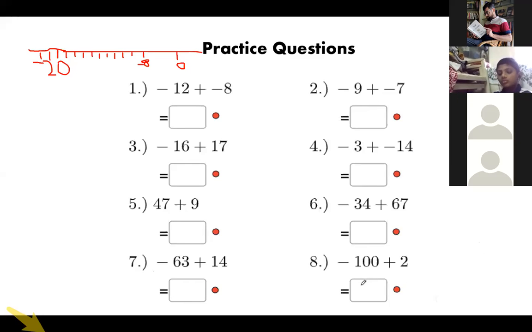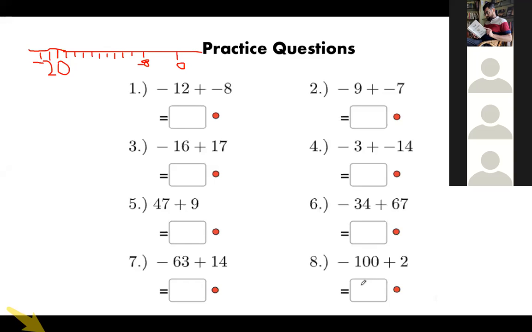What is the answer for the next one? Minus 98. Yes, minus 98. 100 is greater than 2, so you have to subtract. So what are the main important points? When two negatives are there, you have to add and write a negative sign. When two positives are there, you have to add and write a positive sign. When one negative and one positive is there, you have to find the difference, and with the answer, you will write the sign of the bigger number.